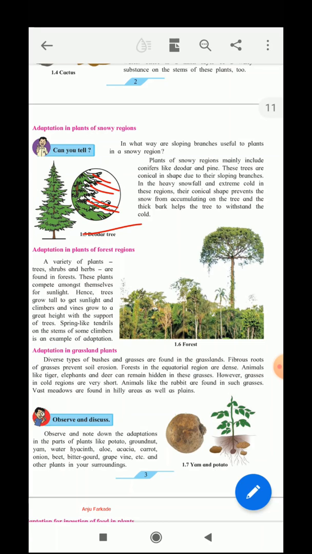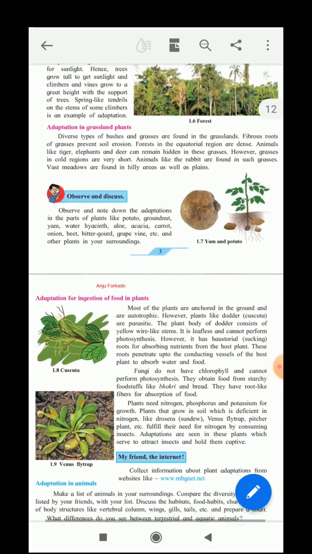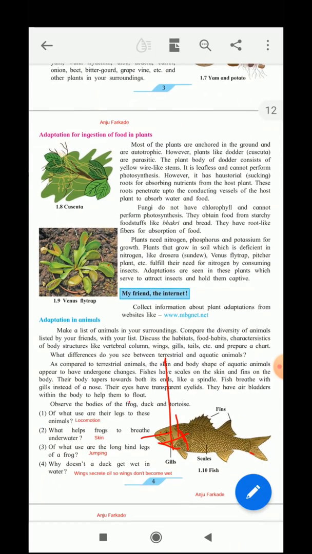However, the grasses in the cold region are very short. Animals like rabbits are found in such grasses. So vast meadows are found in hilly areas as well as in the plains. Now next we will see the adaptation for the ingestion of food in the case of plants.